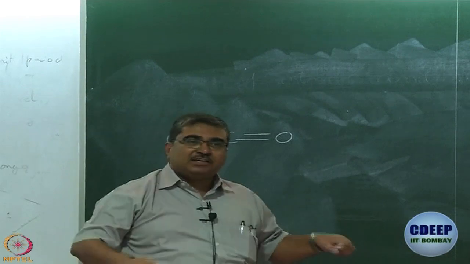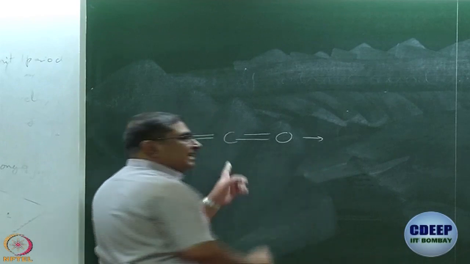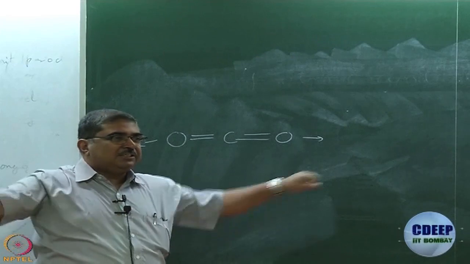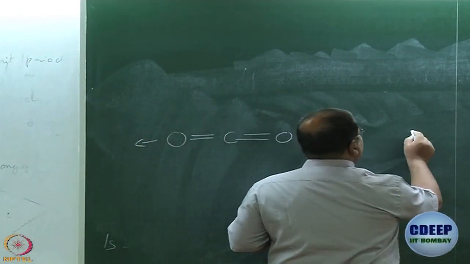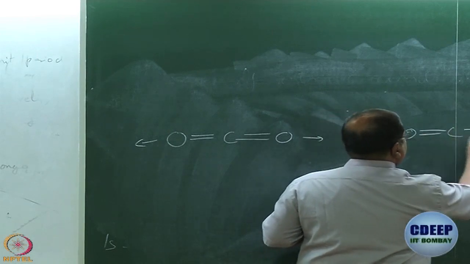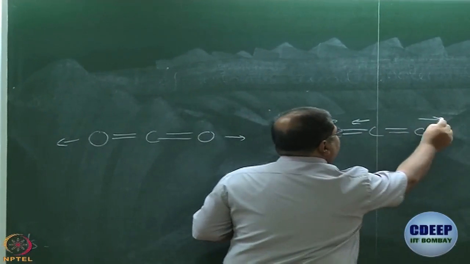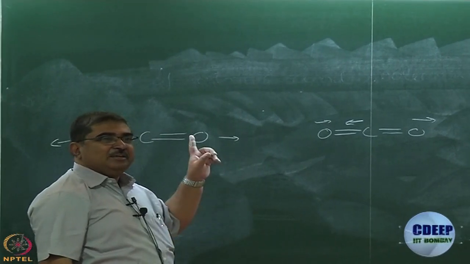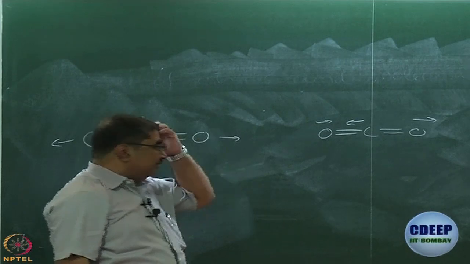What will it be? Like water, there will be a symmetric stretch. And in this case, carbon does not have to move. Carbon is at the center, it is a linear molecule. So, the CO bonds stretch, this is plus, this is minus. You can have asymmetric stretch, where this bond becomes smaller, this bond becomes larger without a change in the position of center of mass. That is important to remember. And you can have bend.